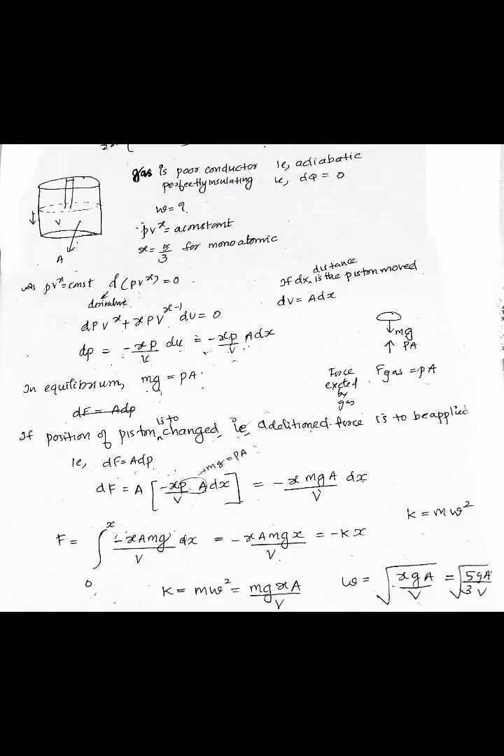That is equal to minus kx. And we know that k is equal to m omega square. That is equal to mg gamma A by V. From here we can write omega is equal to square root of gamma g A by V. And we know for a monoatomic gas, gamma is equal to 5 by 3. That is square root of 5 by 3 into gA by V.